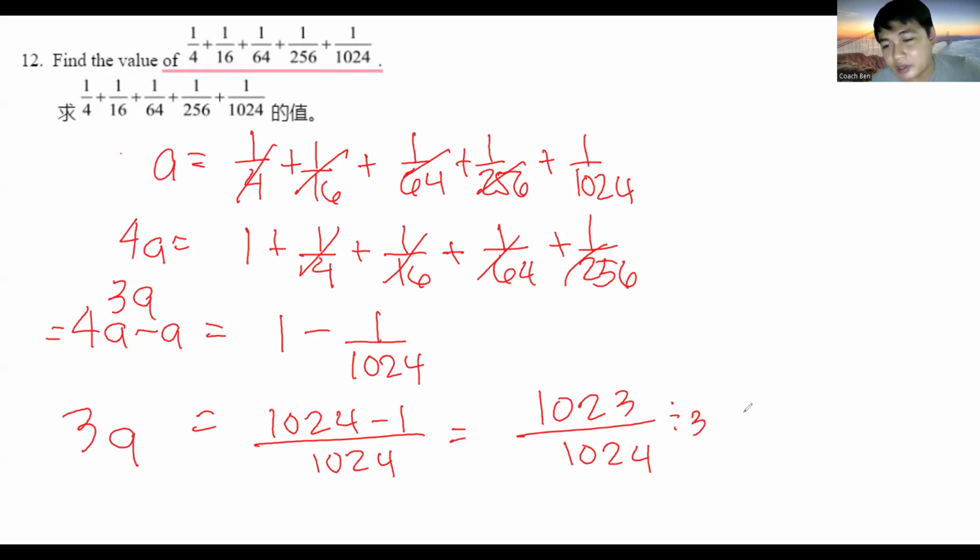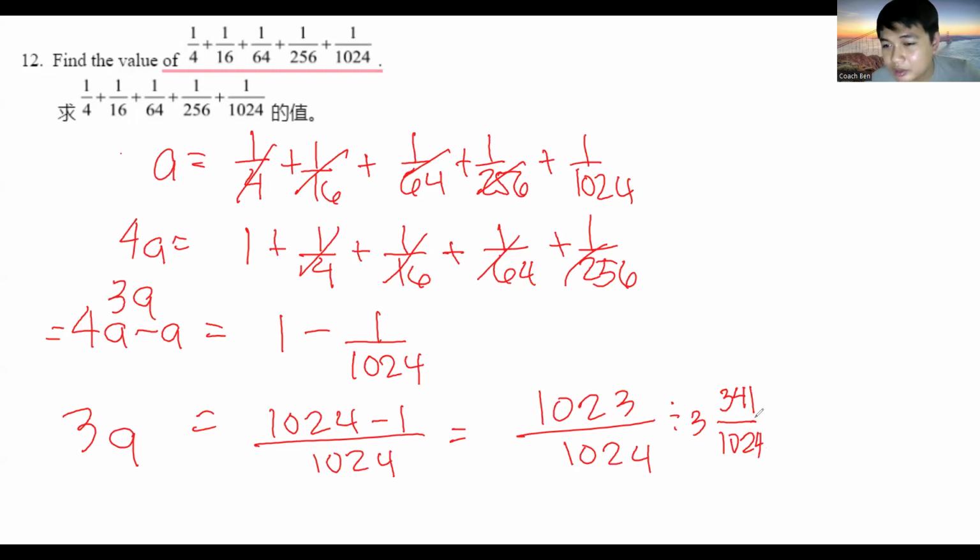So we have to divide this by 3 to get 341 over 1024. So are there any questions for number 12? No, teacher. Okay, very good.